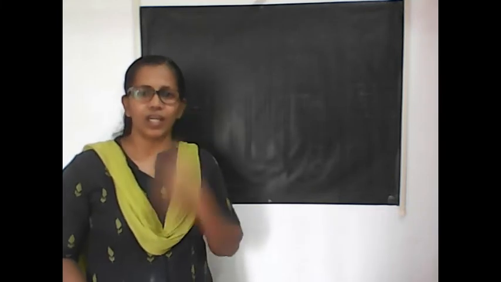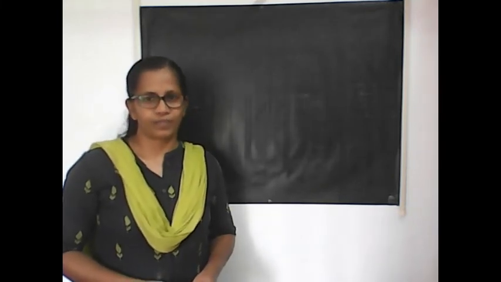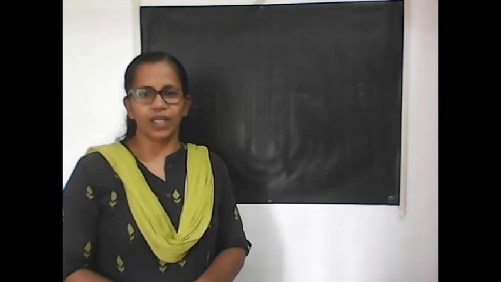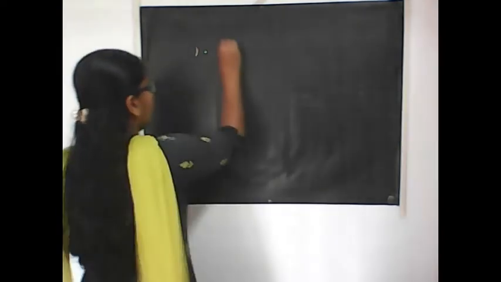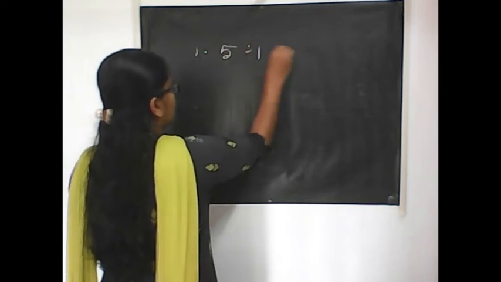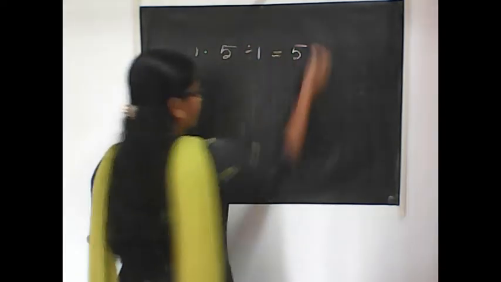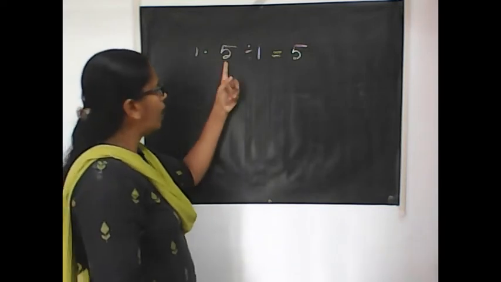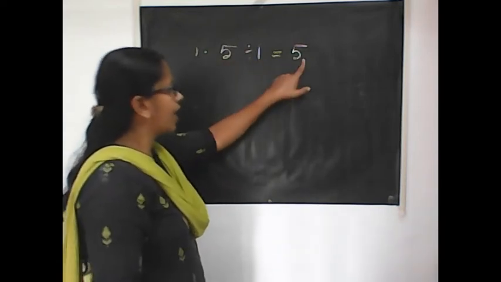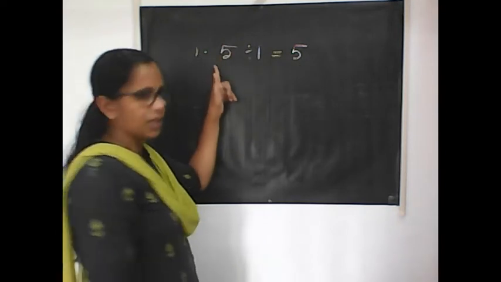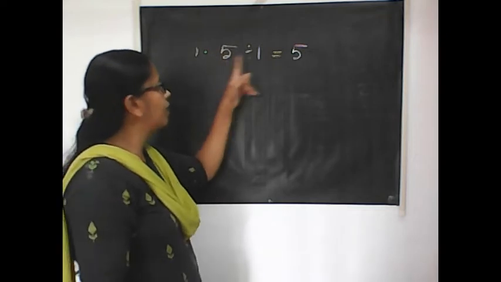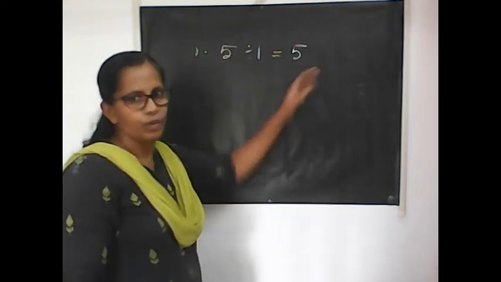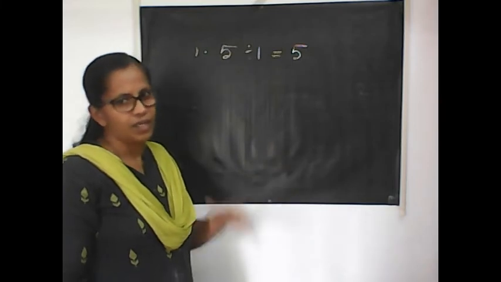Okay. Next, we are going to learn the properties of division. First, when you divide a number by 1, let us see, when you divide 5 by 1, you will get the quotient as 5 itself. That means whenever you divide a number by 1, the quotient will be the number itself. Same in multiplication. When you multiply 5 by 1, you will get 5 itself. Both facts are the same for multiplication and division.